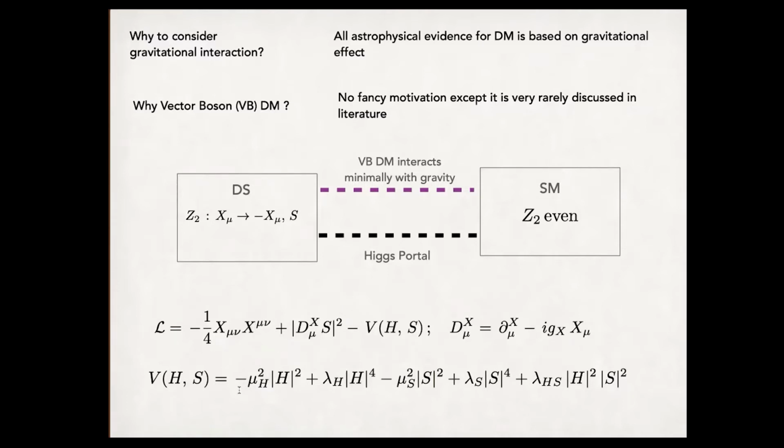It is possible and unique in four dimensions. Here one can see this V_HS has a term lambda_HS, where H squared and A squared can talk to each other. So this A squared can talk to the standard model sector via the Higgs portal. And don't forget that we will always have the dark matter interacting with minimal gravity.